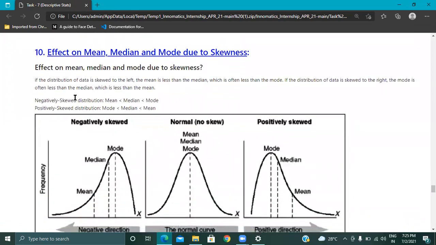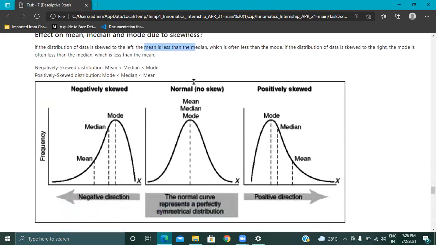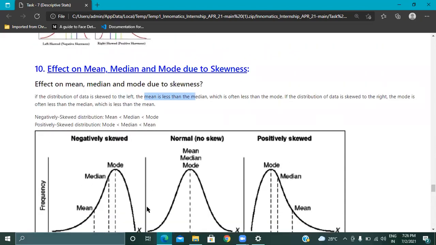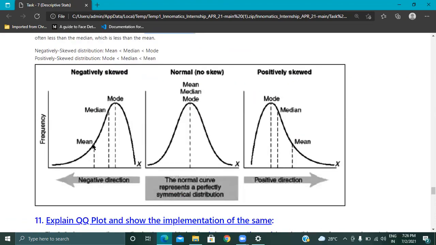So what is the effect of mean, median, and mode due to the skewness? So there is a distribution. If the data is skewed to the left, then the mean is less than the median. See here, this is the mean.